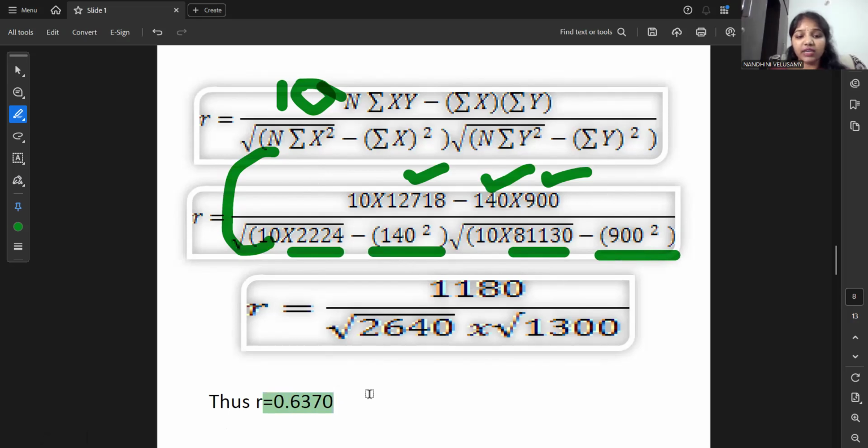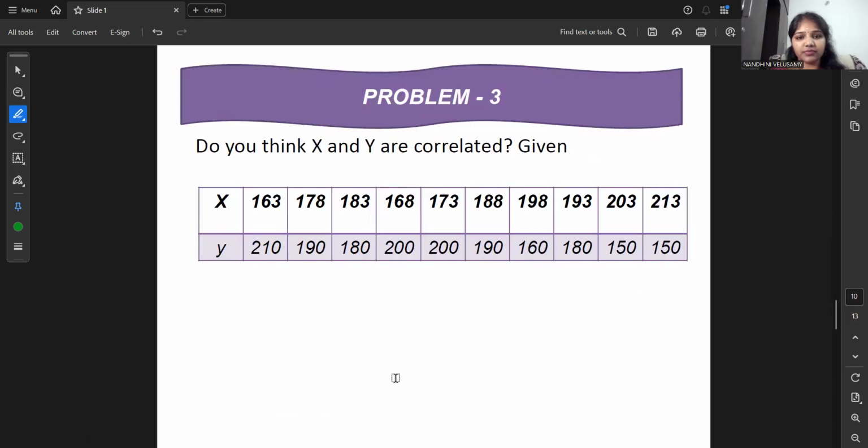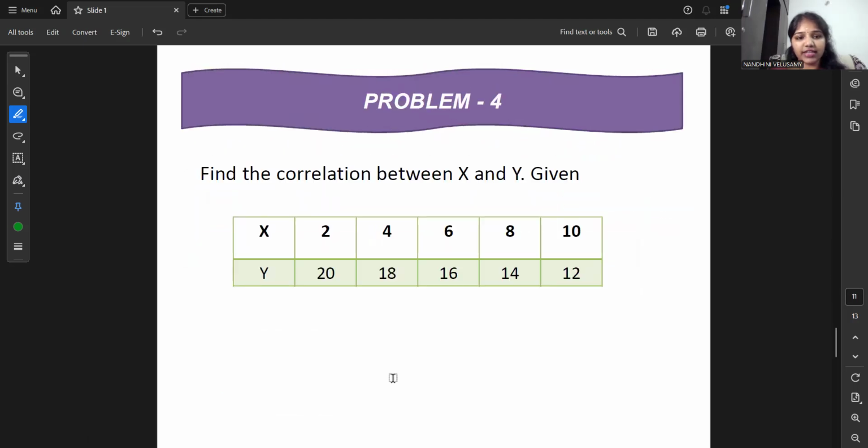Okay, if r equals exactly +1 it is perfect positive correlation, -1 is perfect negative correlation, and correlation values always lie between -1 and +1. So our answer is 0.6374. Obviously, these two variables have a relation. Okay, done. Moving to the next problem.